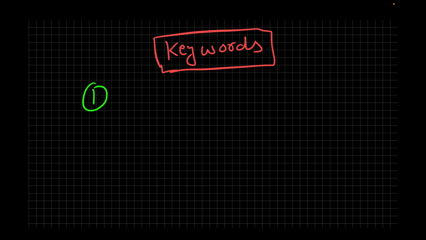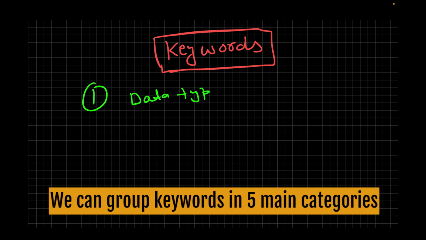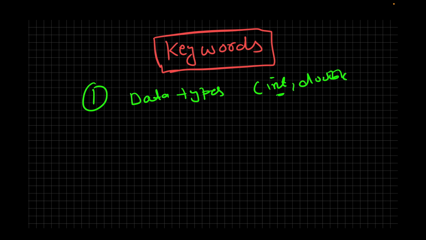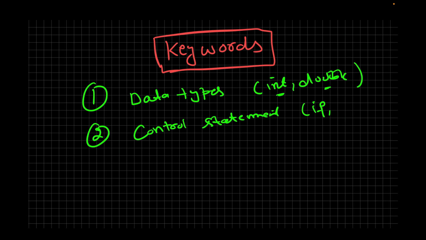Number one is data types. If you remember, we talked about the data types. For example, int and double are all keywords in Java, so you can put them as part of the data types. Then we have control statements. Some of the keywords fall into this category. For example, we have if, else, then we have for loops. I'm going to talk about those later. So this is another category.